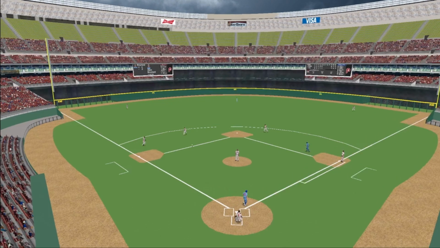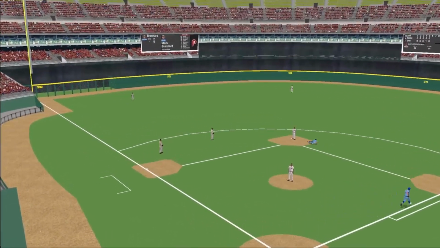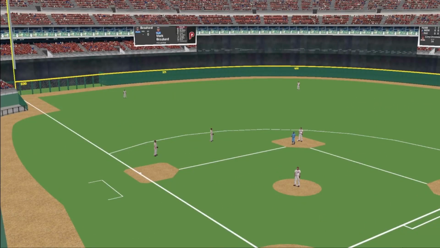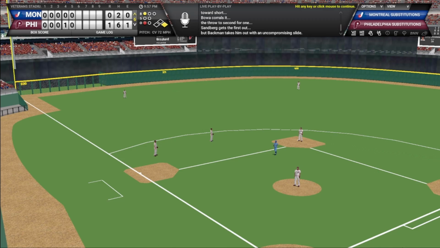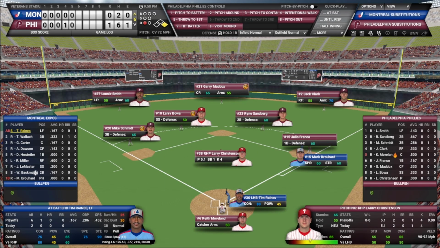Pitch on the way. Ground ball. Boa's got it. He'll go to second. There's one. No relay. Thought they might have the double play there. And now Tim Raines with one out.